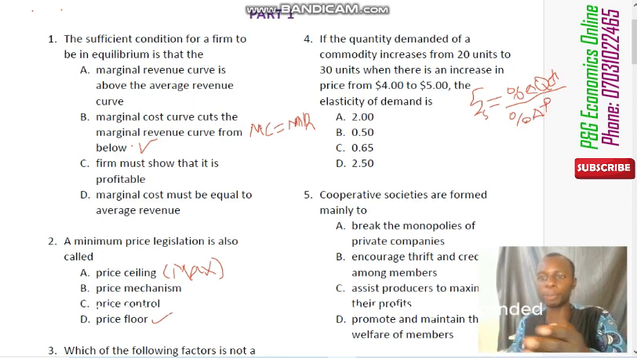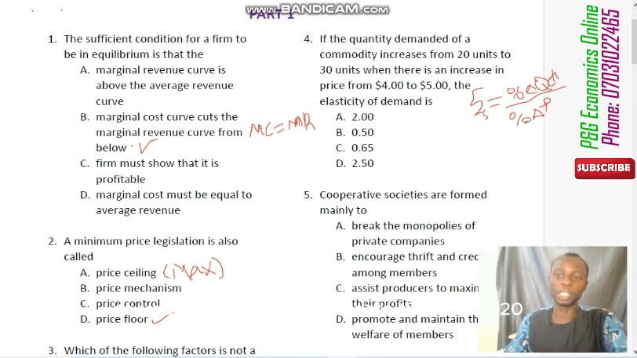So now, what's the percentage change in quantity demanded in this question here? Remember, the quantity increases from 20 units to 30 units. So if you find the change, that is 30 minus 20, which is 10, and 10 over the old quantity, which is 20, gives us half, or 1 over 2. And 1 over 2 times 100% is 50%. So the percentage change in quantity demanded is 50%.